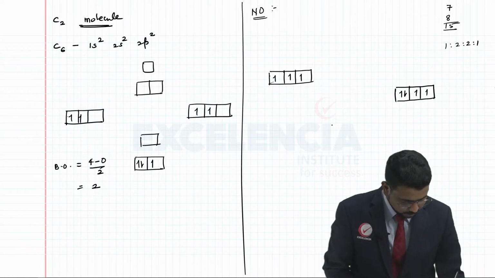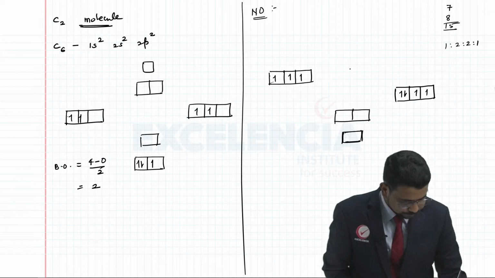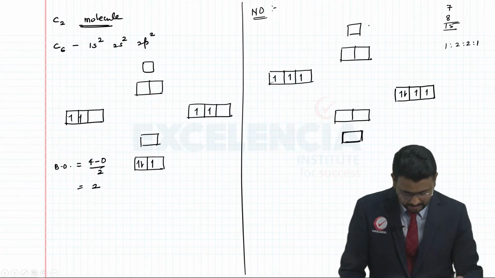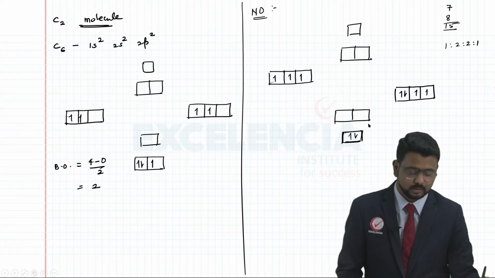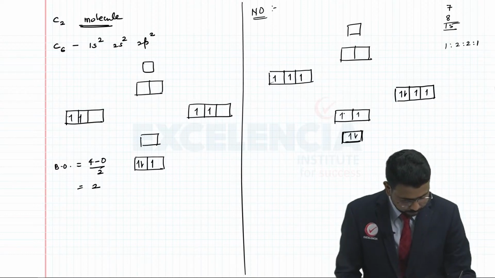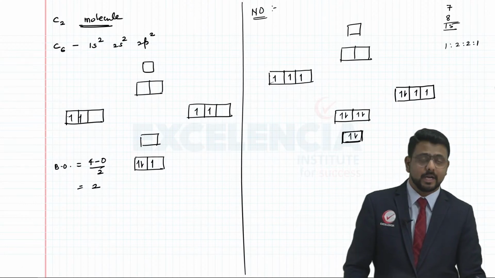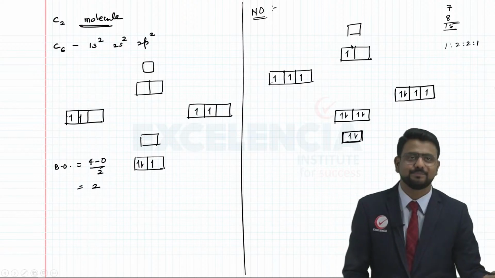So let's quickly draw this. One of the molecular orbitals here, bonding molecular orbital, 2 here, again you are going to have 2 and 1. That's how the bonding molecular orbitals will be. And we distribute the electrons here. So 1, 2, 3, 4, 5, 6. 6 electrons already. In total we have to distribute 3 plus 4, 7. So you have one more electron here.